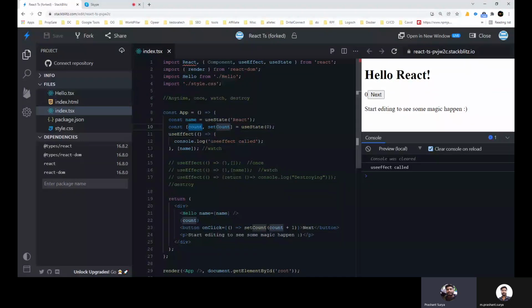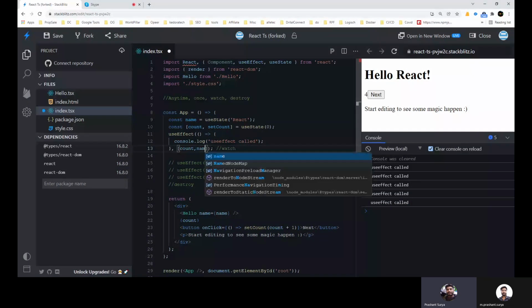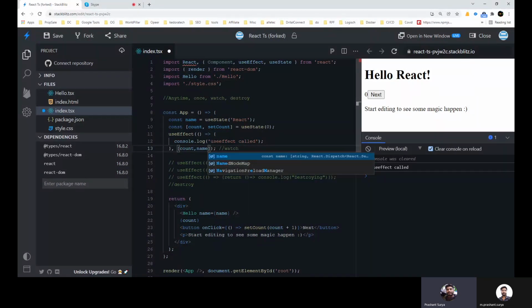Now you can click on that and you can see that on the change of the count it is also running. So we can pass multiple variables here as well, name as well. If the name or the count changes, then it will be called.